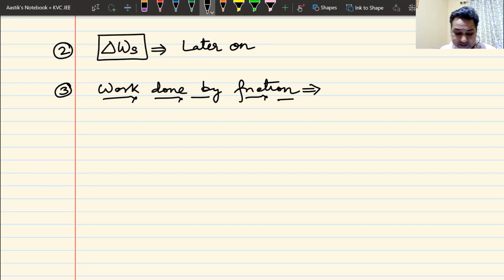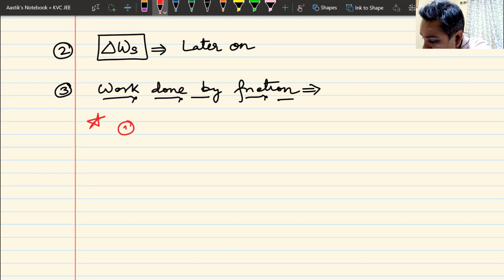Now, what is the problem here? First of all, you have to understand that two types of frictions are there. One is static friction, one is kinetic friction. So let us first note down the important points that you must remember. Number one, two types of friction, static and kinetic.